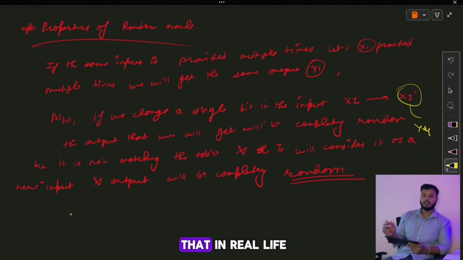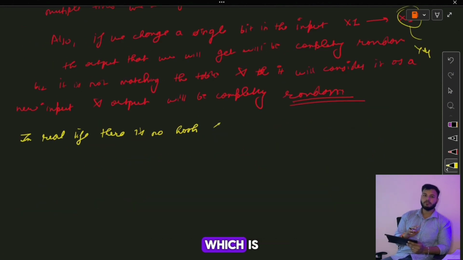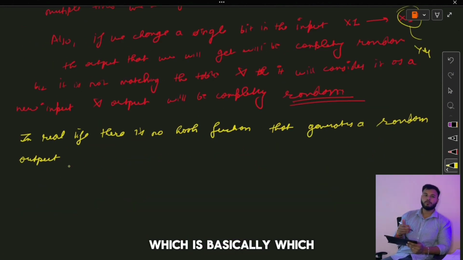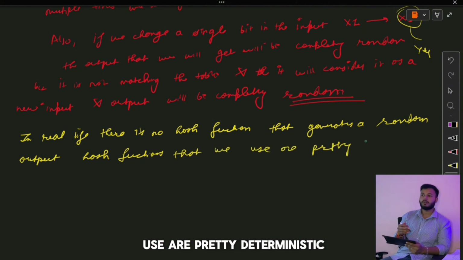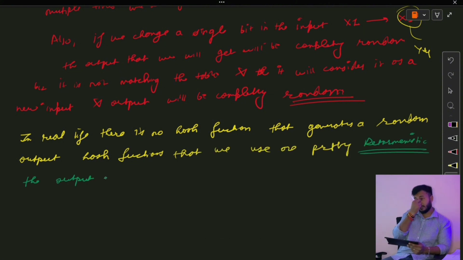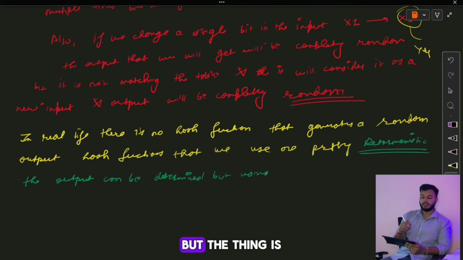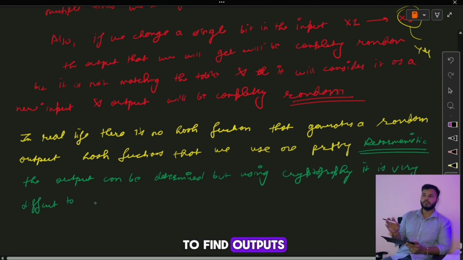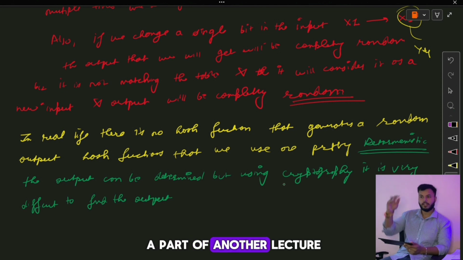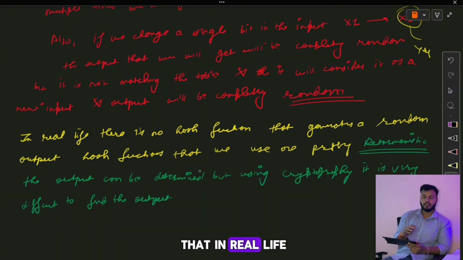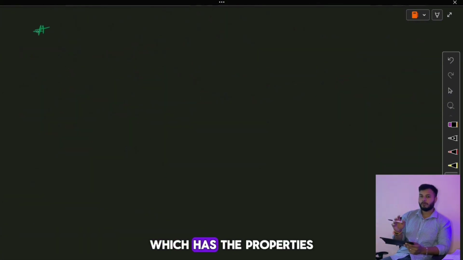Now the thing is that in real life there is no hash function which generates a random output. The hash functions which we use are pretty deterministic. The output can be determined, but using cryptography it is very difficult to find the outputs. That is a part of another lecture. But in real life there is no hash function which has the properties of a random oracle.